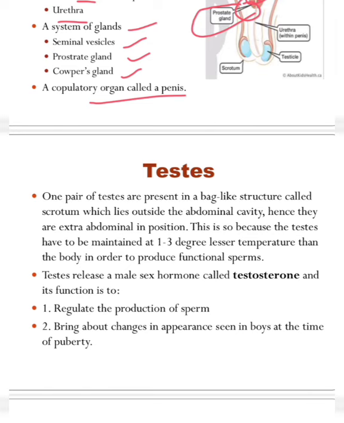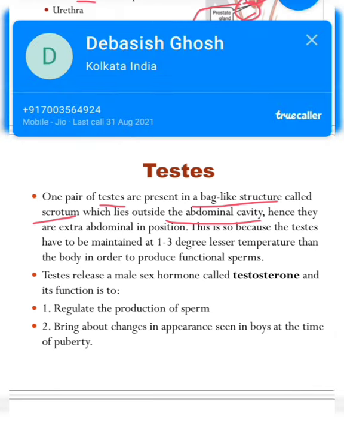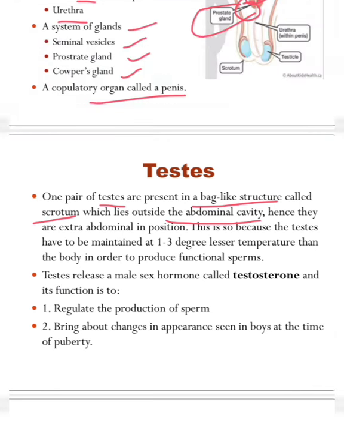One pair of testes is present in a bag-like structure called the scrotum, which lies outside the abdominal cavity. It is not present inside our abdomen. Hence, they are extra-abdominal in position.